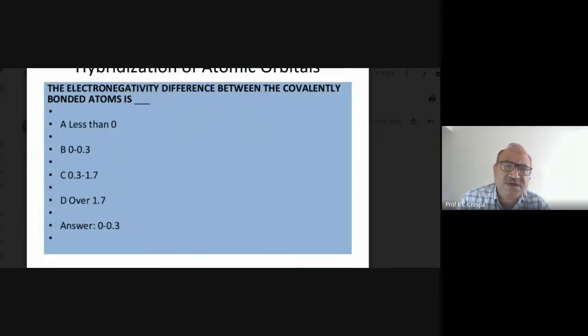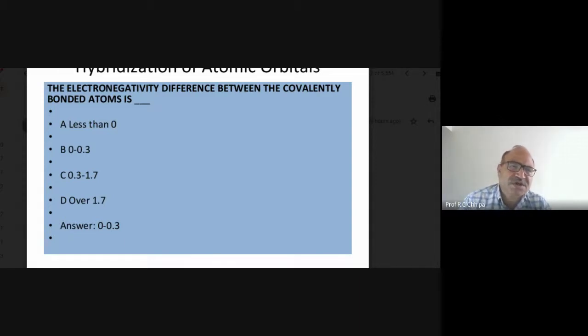Now the electronegativity difference between the covalently bonded atoms is 0 to 0.3, for example between carbon and fluorine, and carbon and oxygen.